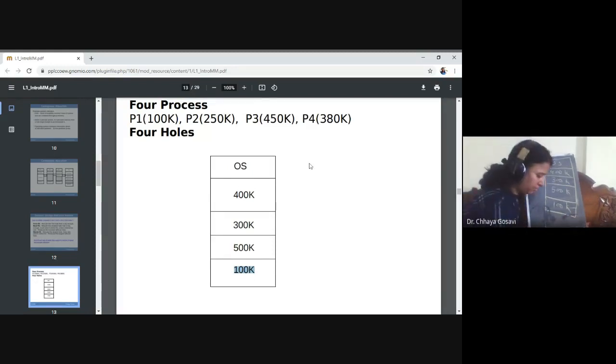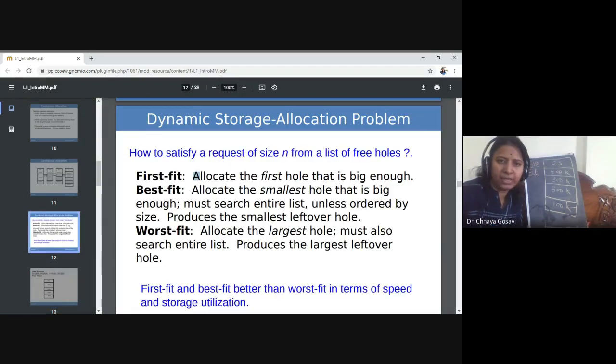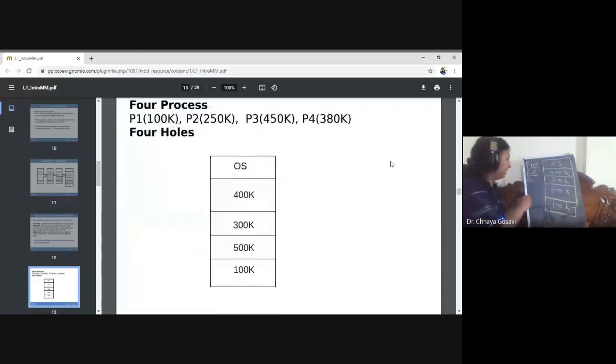So the first algorithm is first fit. As the name says, first fit means allocate the first hole that is big enough, the first hole that is big enough to accommodate that process. So we have P1, what is the size of P1? 100K.